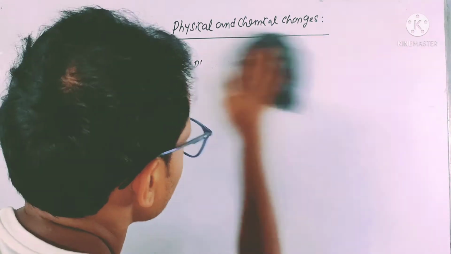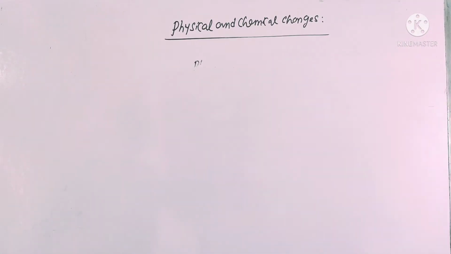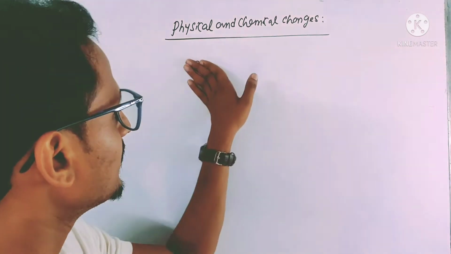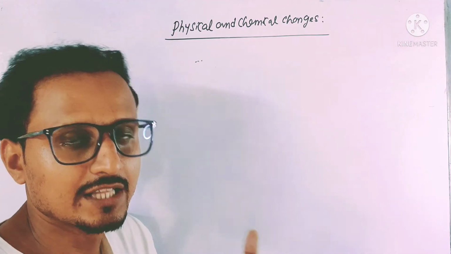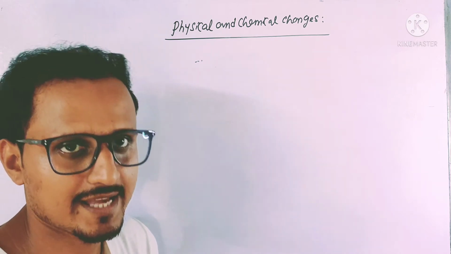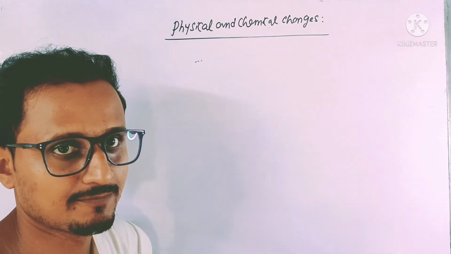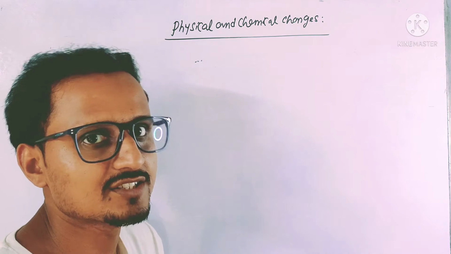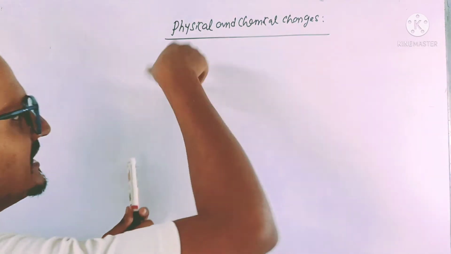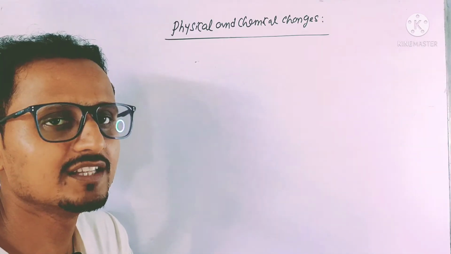I am erasing this now. Depending upon the heat required or heat released in a chemical reaction, chemical changes are of two types.